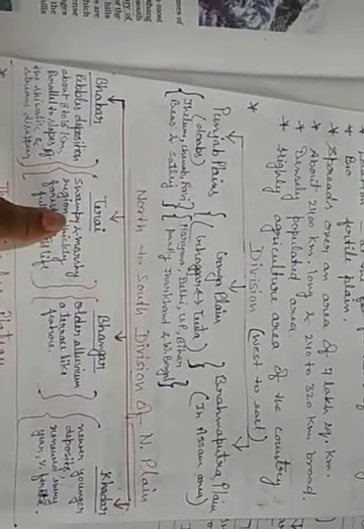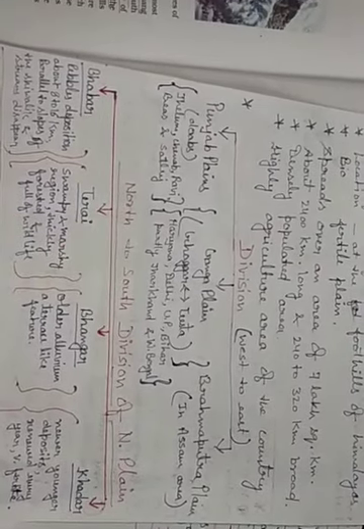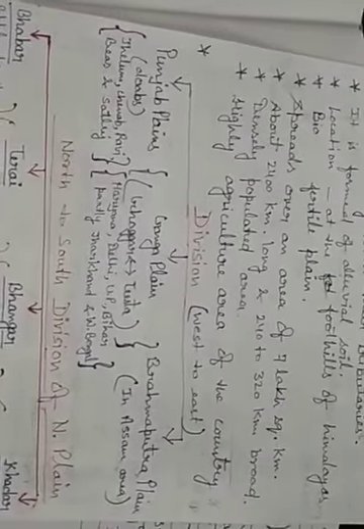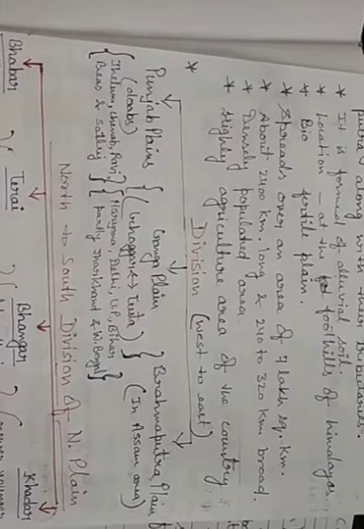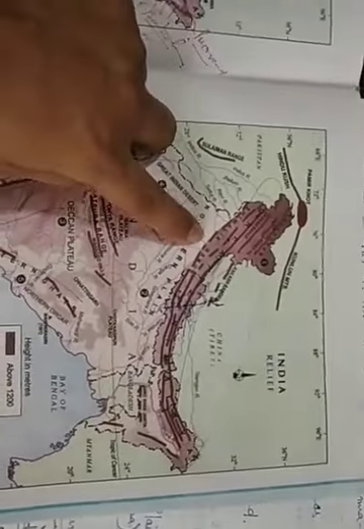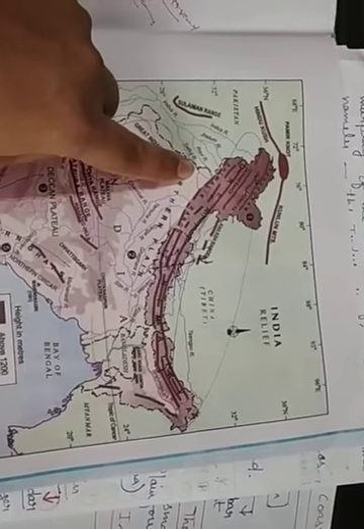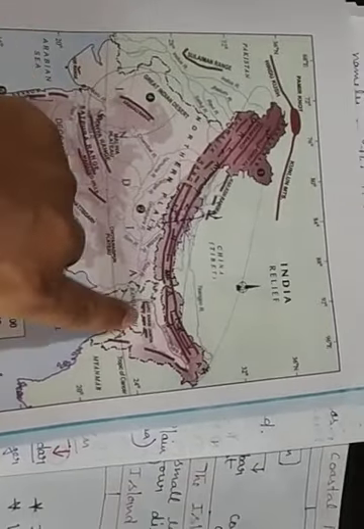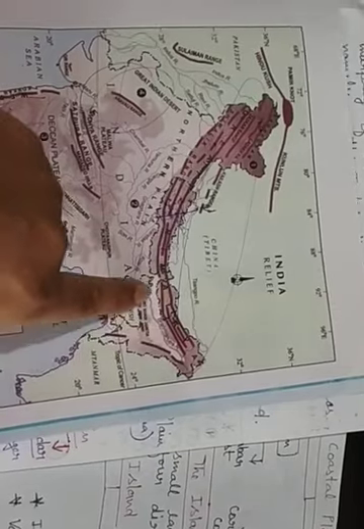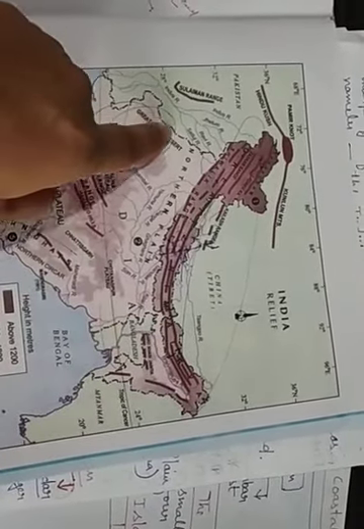Now if I talk about the division of this plain area, we understand it as two types of division. The first is west to east, and the second is the division of the northern plain from north to south. First, the west to east division: we count it as the Punjab plain, Ganga plain and Brahmaputra plain. I told you here that the Punjab plain is formed by the Indus river, then the Ganga plain in this area, and then the Brahmaputra plain, the Assam region. So this is west to east.